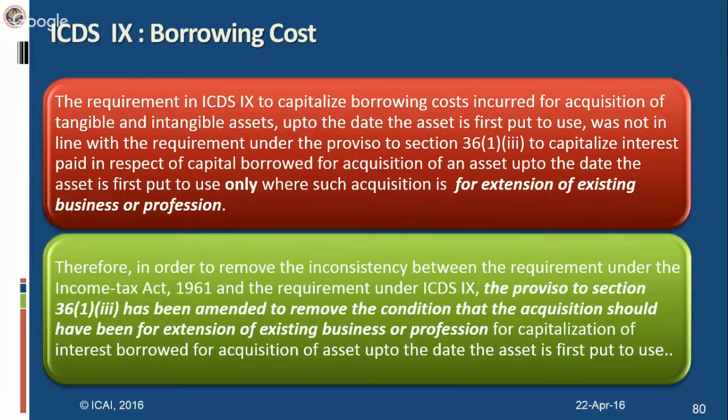Therefore, in order to align the provisions of ICDS 9 with the provisions of 36(1)(iii), the condition that the purchase of asset has to be for the purpose of expansion of existing business has been removed while passing the Finance Bill 2015 in the Lok Sabha. So now the condition that the asset has to be purchased for expansion of existing business has been removed. Therefore, interest borrowed for acquisition of an asset for the purpose of business will be capitalized up to the date the asset is first put to use, whether the asset was purchased for an extension of existing business or not.